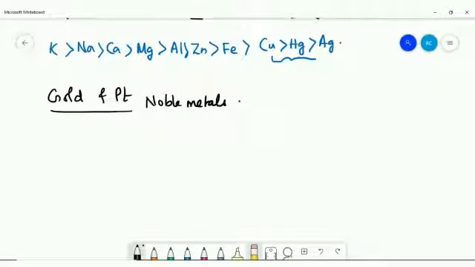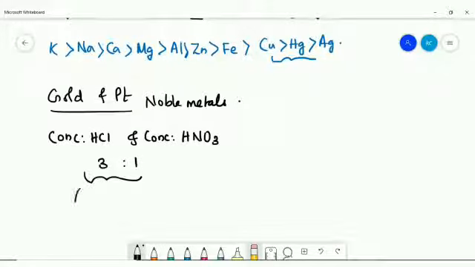But these metals can dissolve in a mixture of concentrated HCl and concentrated nitric acid, in the ratio 3:1 by volume. This mixture is known as aqua regia, which in Latin means royal water.